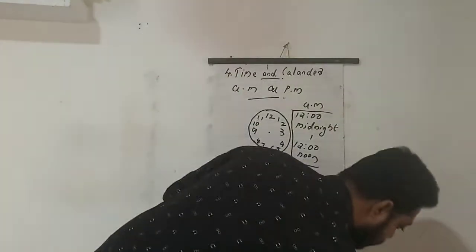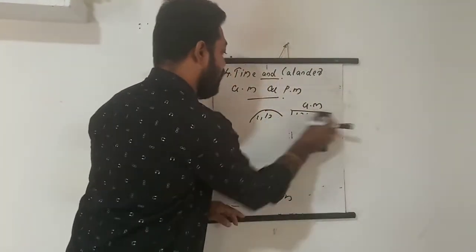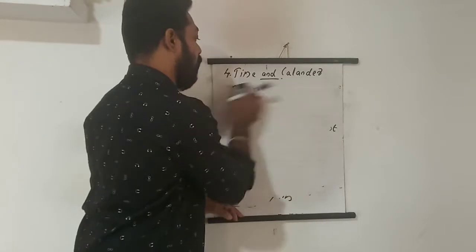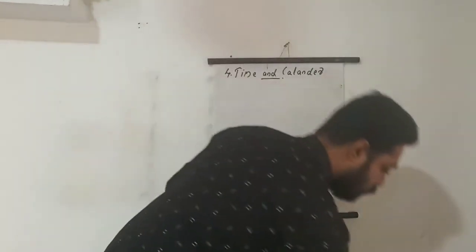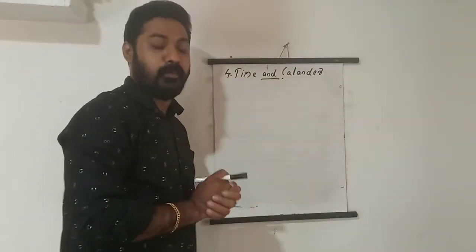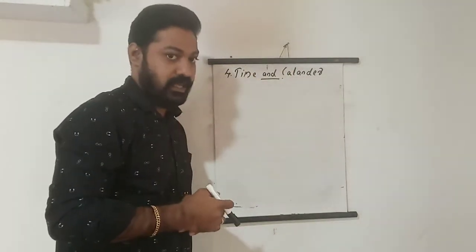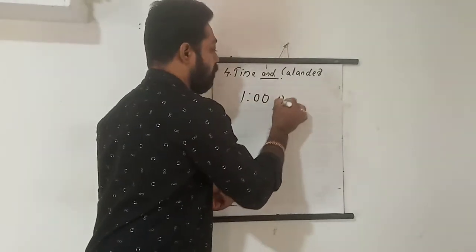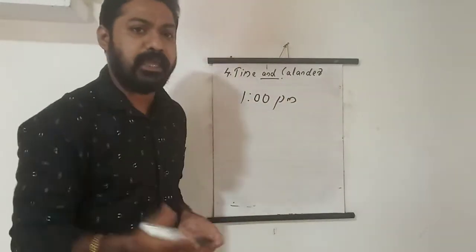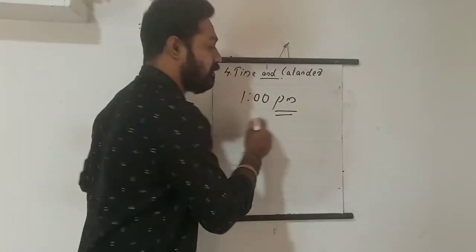Okay, so that's about AM and PM only. Now we come to the next thing. We all know how to read the time. Usually we are reading in 12 hours format. For example, if it is 1 o'clock, 1 PM means what? Afternoon. PM is indicating that it is afternoon.